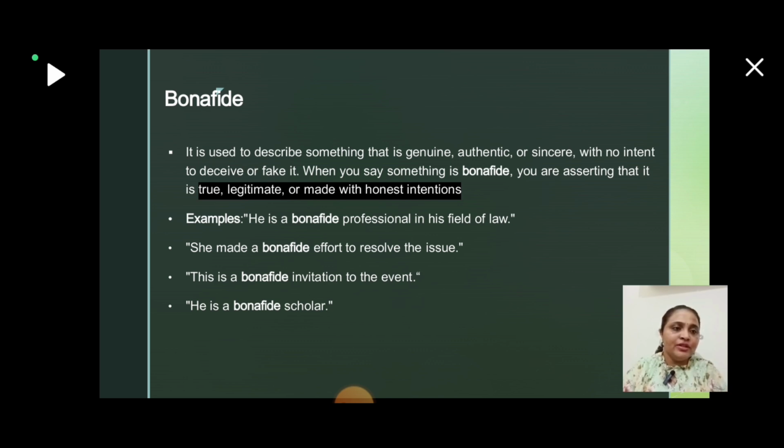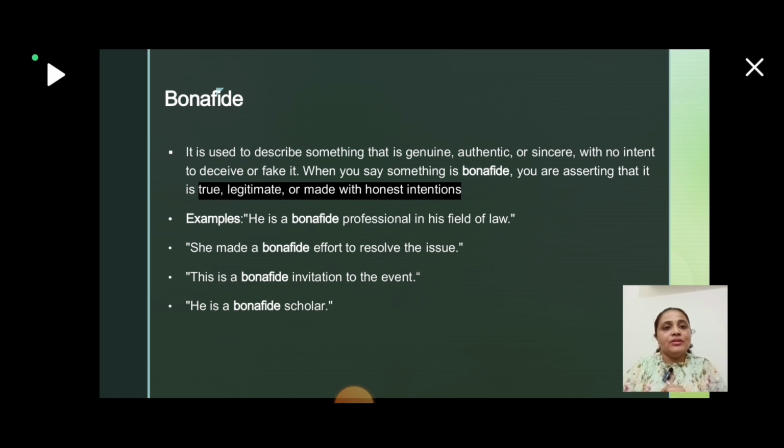To see it further, it is used for describing something that is genuine, authentic or sincere, with no intent to deceive or fake it. When you say something is bona fide, you are asserting that it is true, legitimate or made with honest intention. So bona fide means there is nothing fake. It is perfect in its own way, or you have done it in the most appropriate manner.